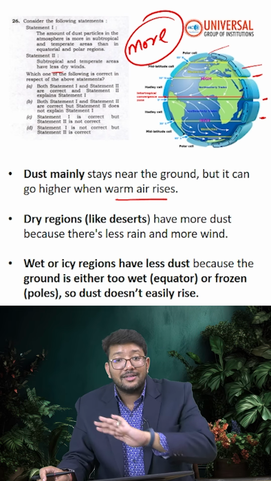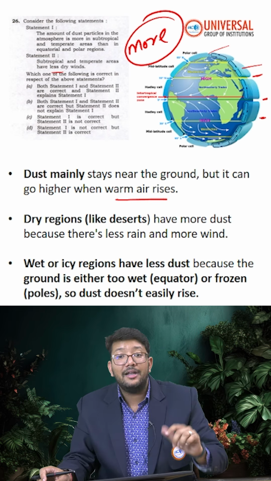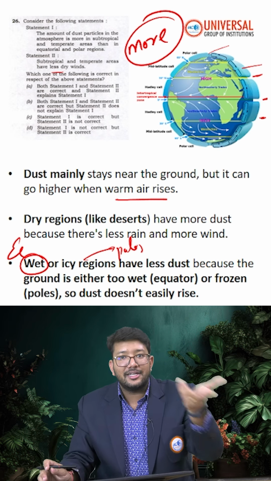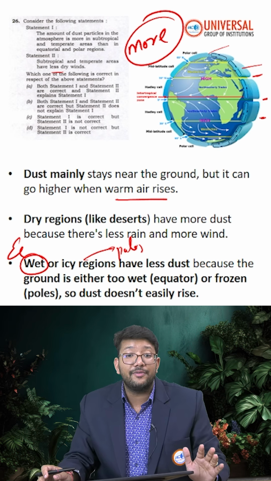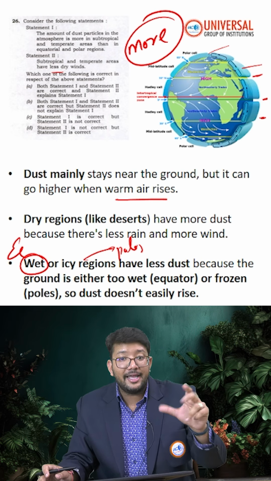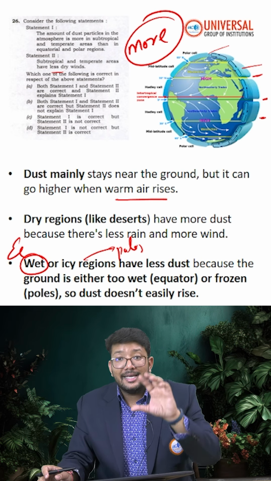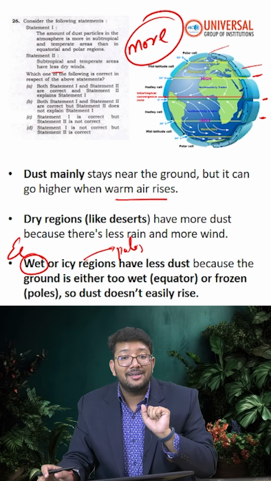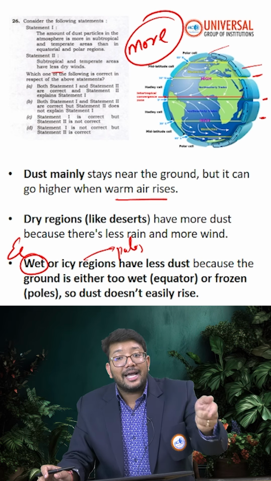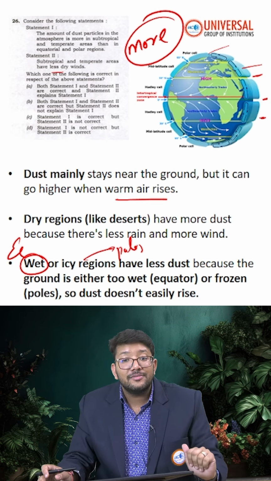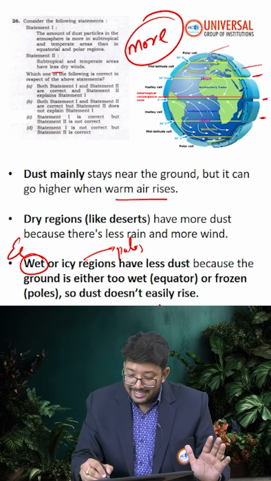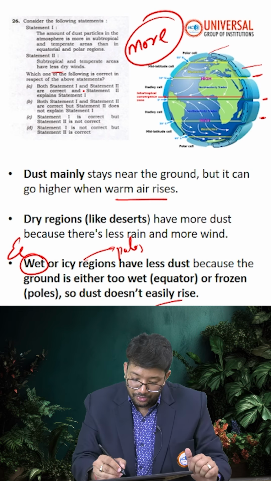On the other hand, wet or icy: icy means polar regions and wet means the equatorial region. Because sunlight is constantly falling on the equator, that's why the equator is the wet area and the poles are the icy regions. These will have less dust because the ground is either too wet on the equator or frozen on the poles. So dust does not easily rise in these two regions.